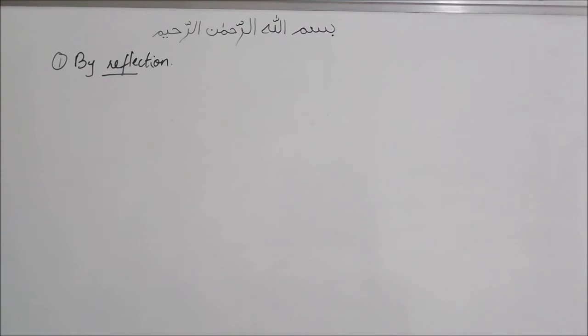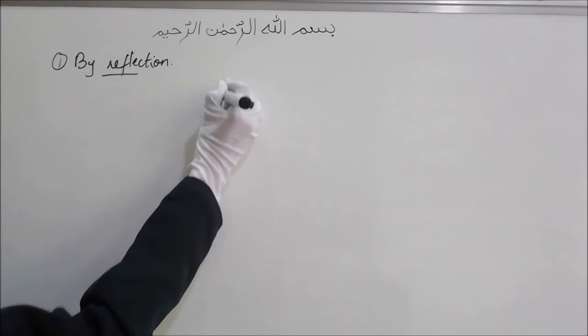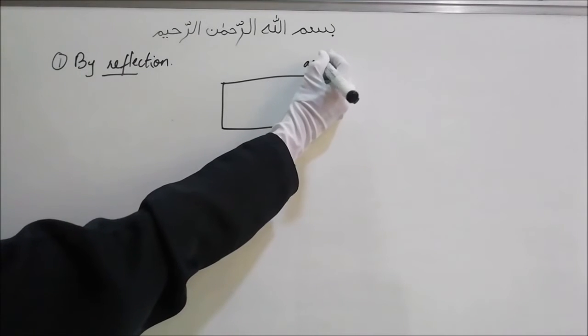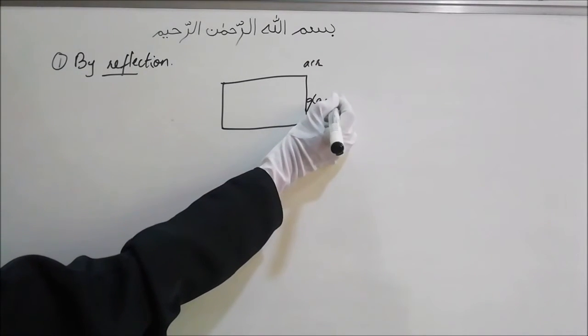So now we are going to look at some of the ways which we can use to produce polarized light. It could be plane polarized, circularly polarized, like that. One of the methods is by reflection. Consider, let this be air and let this be glass.